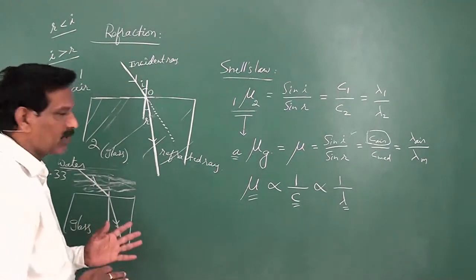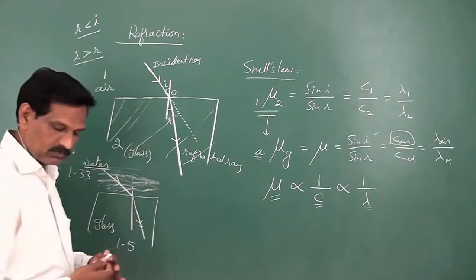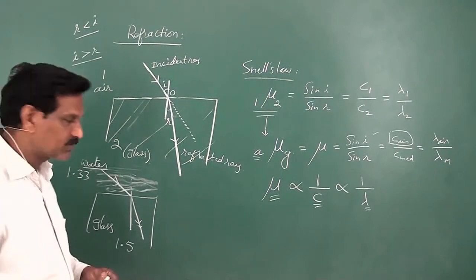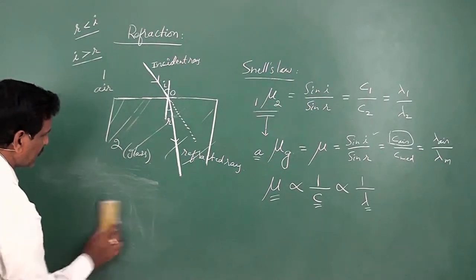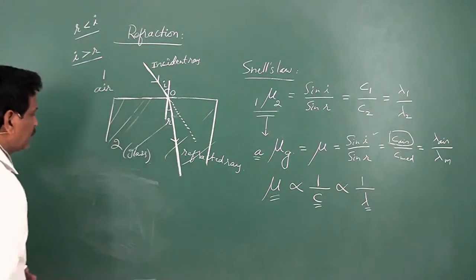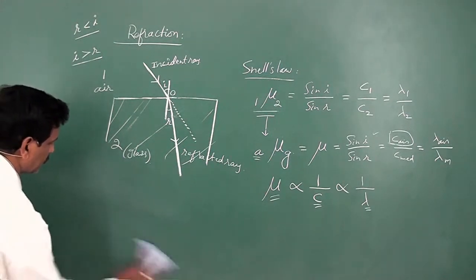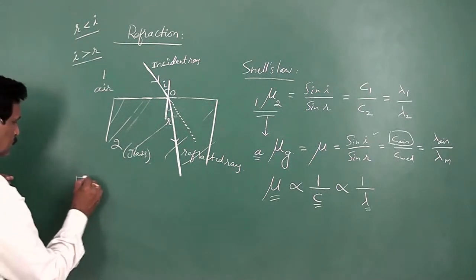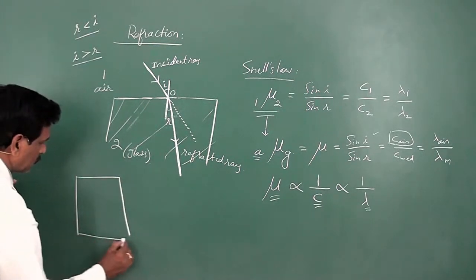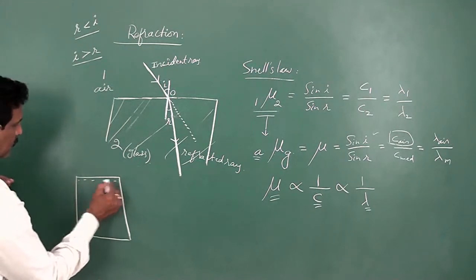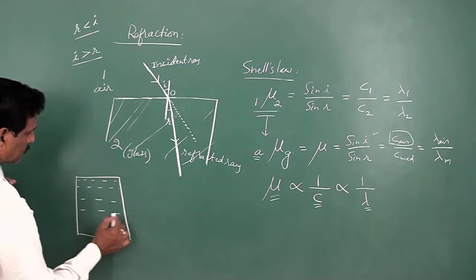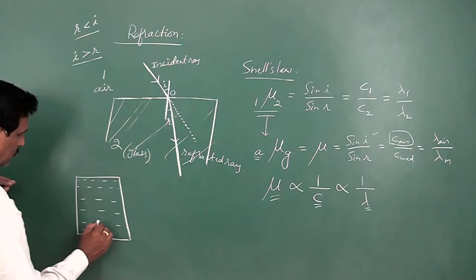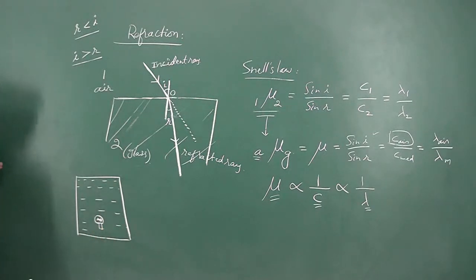Whereas the light ray can also propagate from denser to rarer. Say this is water. Suppose a small candle or lamp or bulb is kept inside the water.